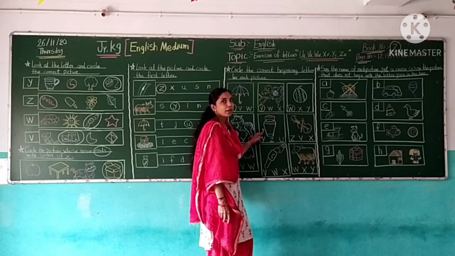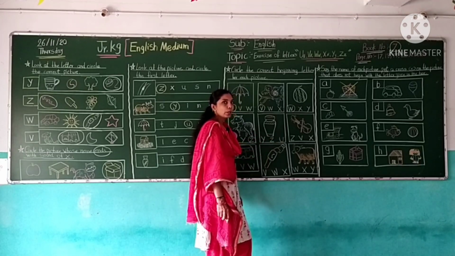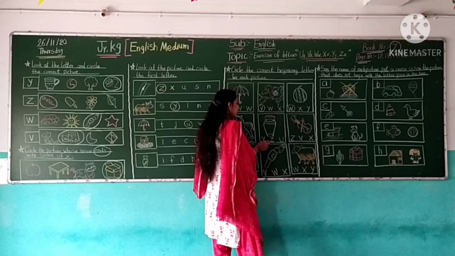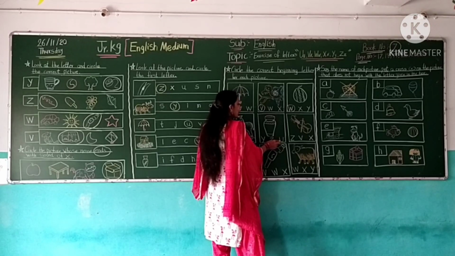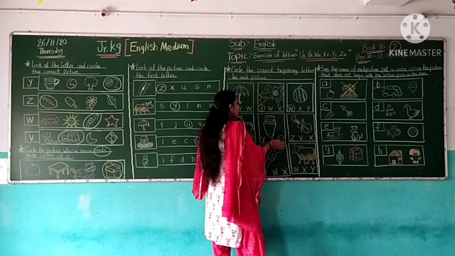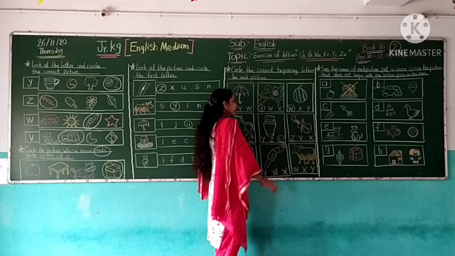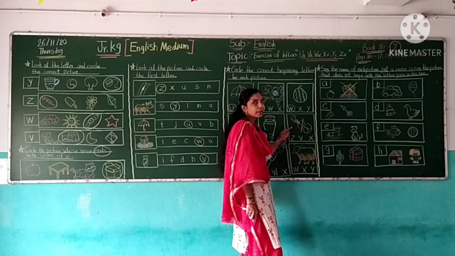U for arm. So here find the letter U. This is letter U. No. This is letter U. Yes. So circle the letter U. U for arm. Now next picture is violin.